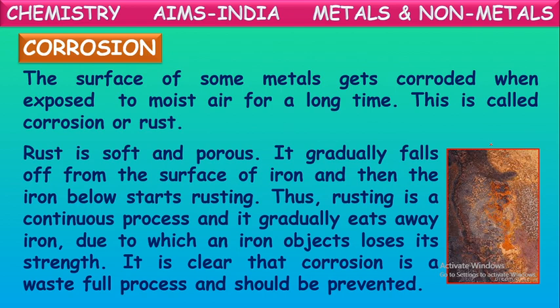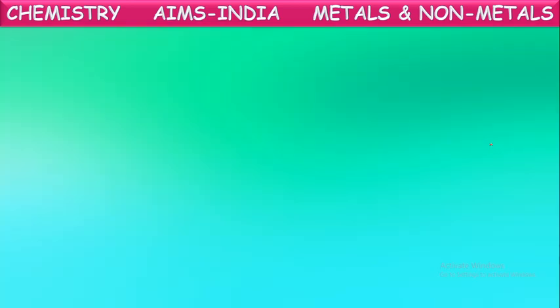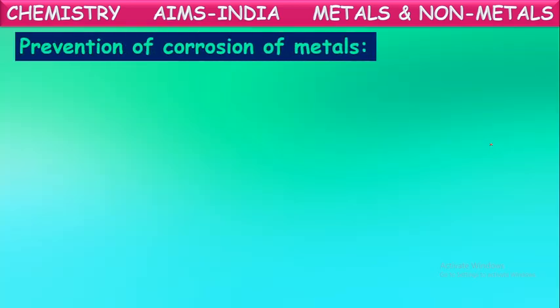We have to protect these articles from getting rusted. So how can we control or prevent this rusting of metals or corrosion of metals? Let us see the methods for prevention of corrosion of metals.